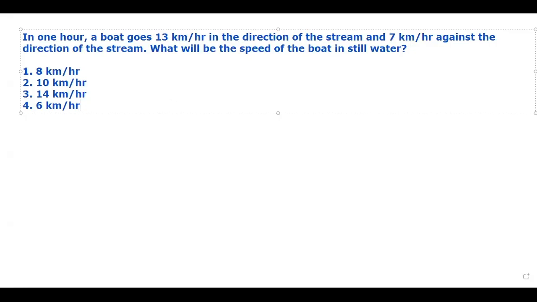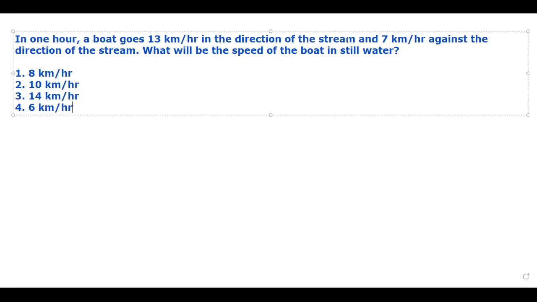To understand the concept, what is it saying? In 1 hour, a boat goes 13 kilometers per hour in the direction of the stream. What does it mean? It is downstream. And 7 kilometers per hour against the stream. What does it mean? Against the stream means it is upstream. What will be the speed of the boat in still water?